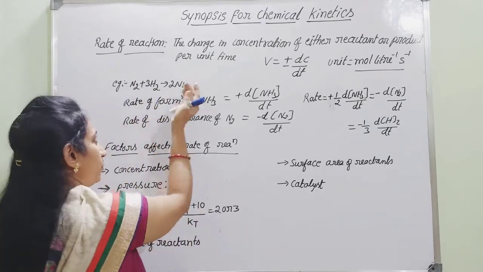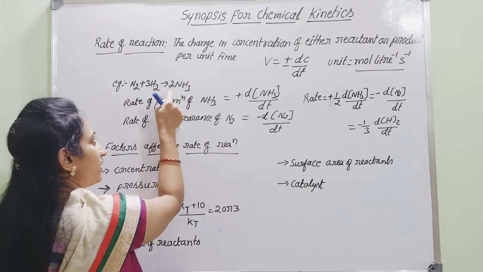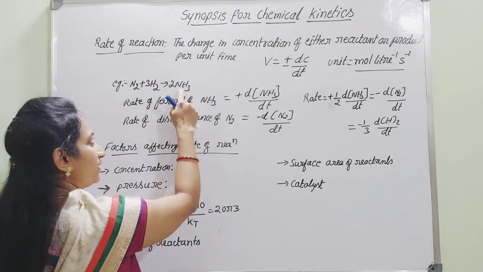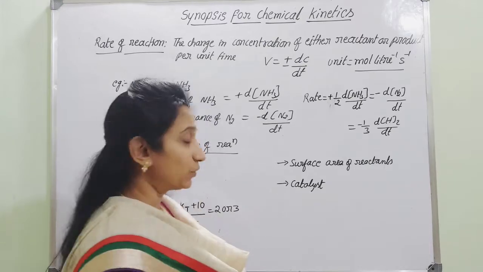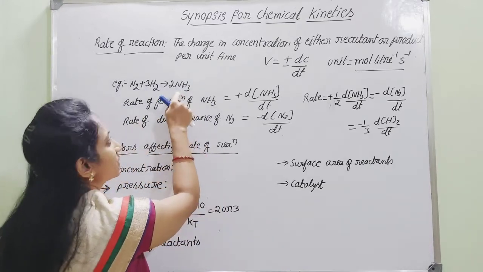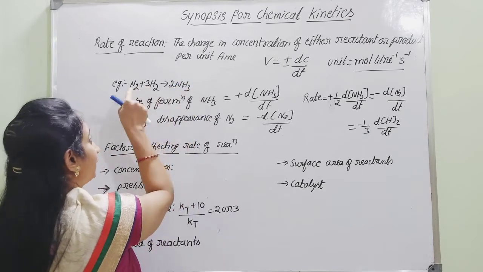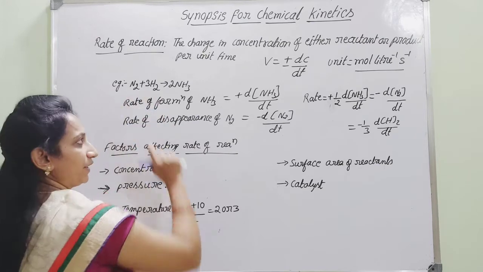But as time goes, both reactants react together and result in the formation of the product ammonia. Initially the concentration of the product will be nil, but as time goes, there will be an increase in the concentration of ammonia, the product, and a decrease in the concentration of either nitrogen or hydrogen.